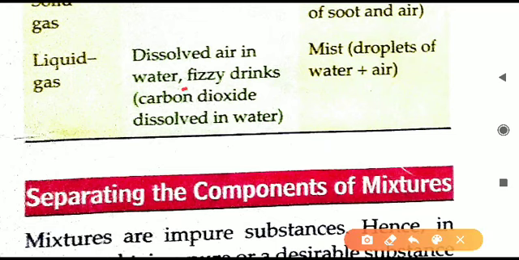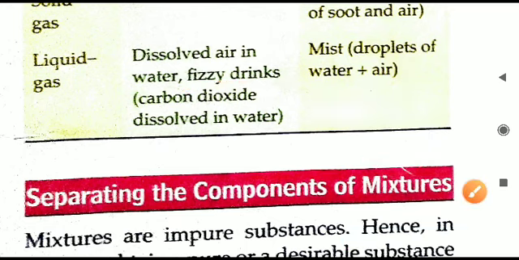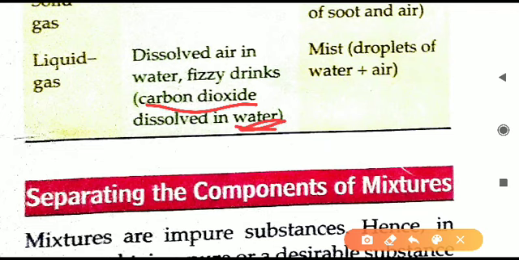The next example given is the fizzy drink, that is the cold drinks. Whenever you open various cold drink bottles, gas comes outside, it is released outside, that is carbon dioxide gas. And the cold drink is a liquid, that is water only. So carbon dioxide gas is dissolved in water, and that forms the cold drink, the fizzy drink. It is a homogeneous mixture because CO2 gas is equally present in this solution.